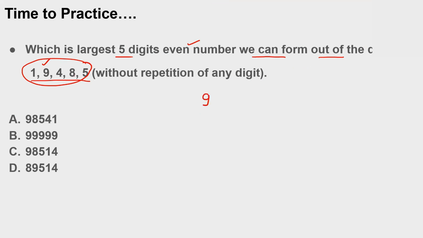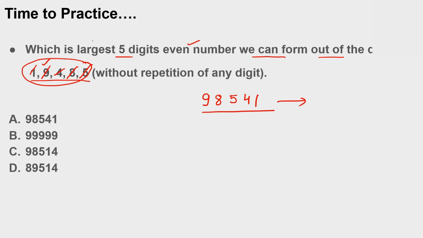That's a 9. After 9, which one is the largest? 8. After 8, the largest is 5. Then 4. Then 1. This is my 5-digit largest number.